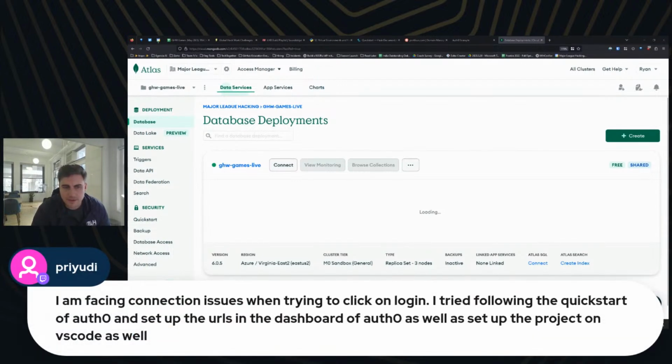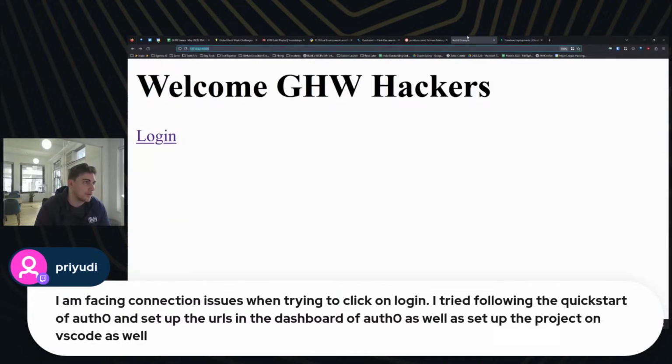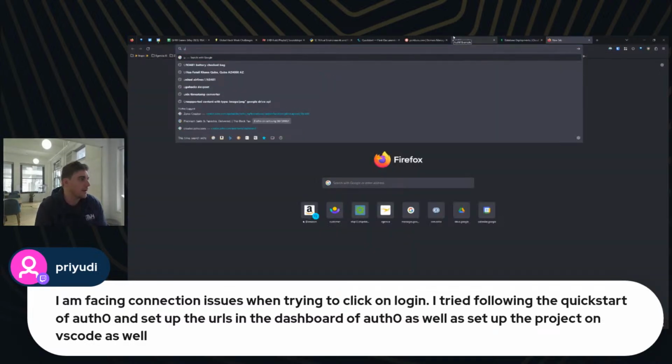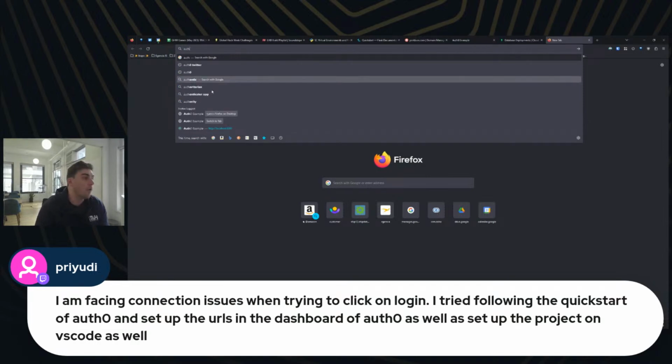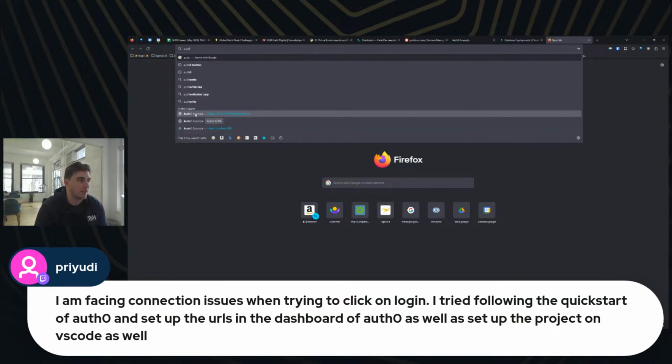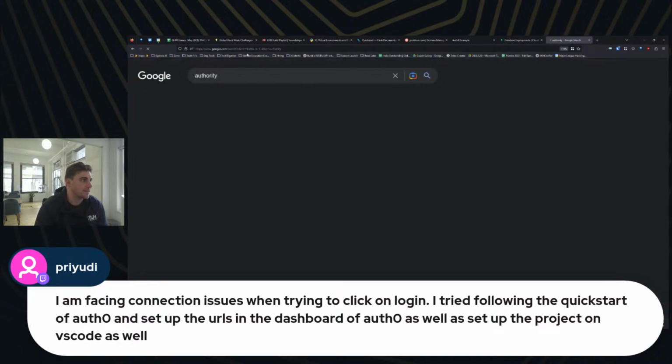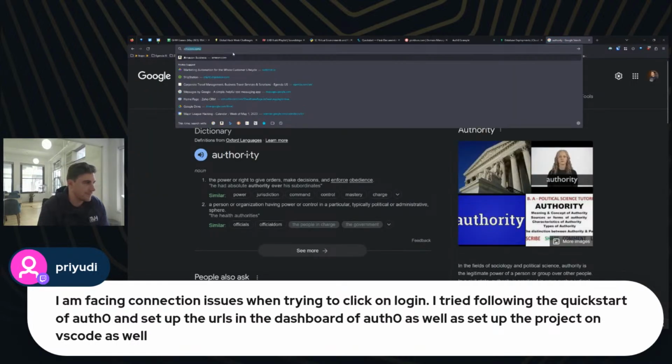I see somebody here facing issues with clicking on login. Can you tell us what the error that you're facing is? Are you just getting that kind of error page that I had? You might want to make sure that I can actually crack open Auth0 real quick. Oh, actually, I bet you I know what is causing you problems. I'd be willing to bet.